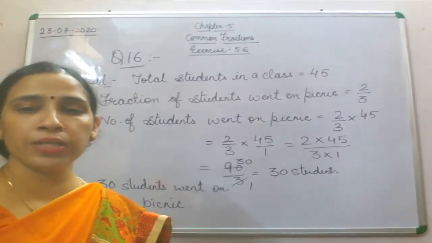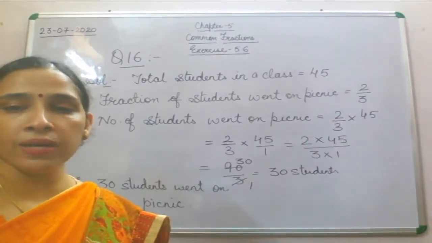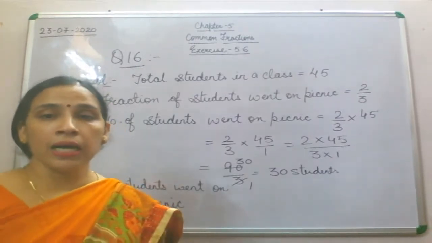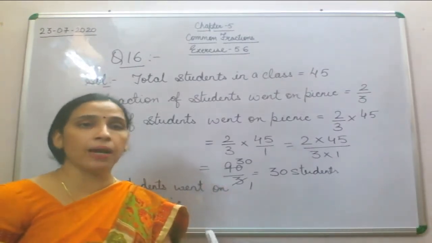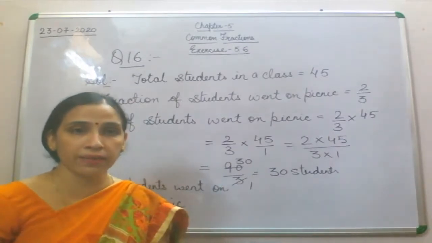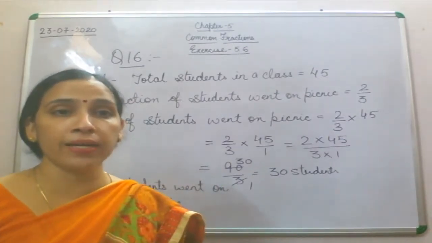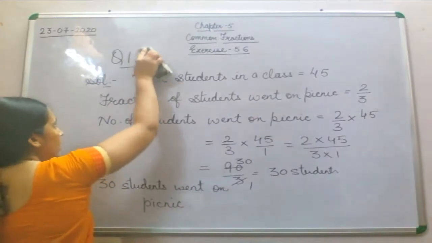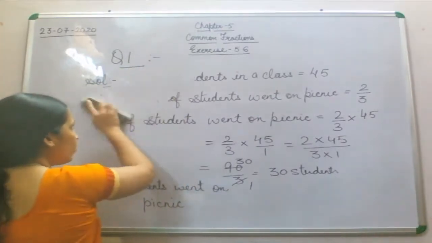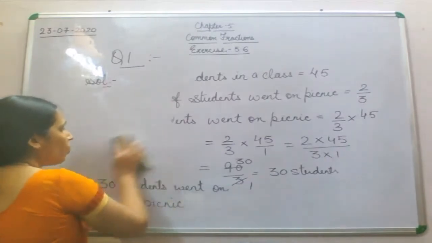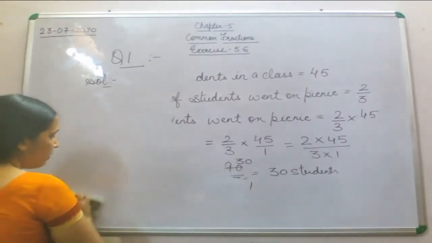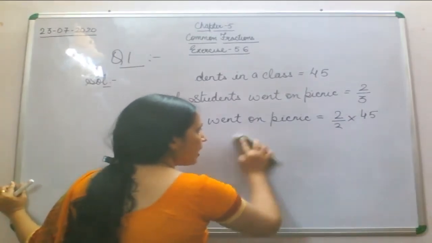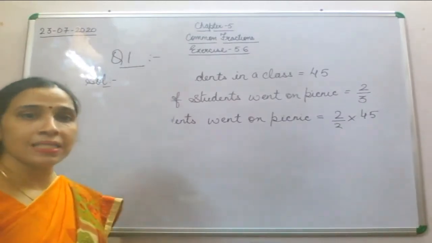Now we'll come to question number 17 of exercise 5.6. Again this is a kind of question where a total quantity of anything will be given, and you are supposed to find out the number of that thing. Fine. So I'll read question number 17 and make you understand it. Fine children. So let's start question number 17.